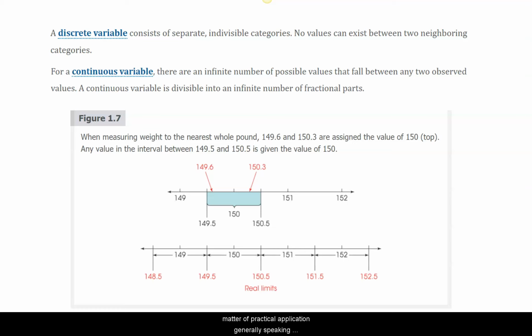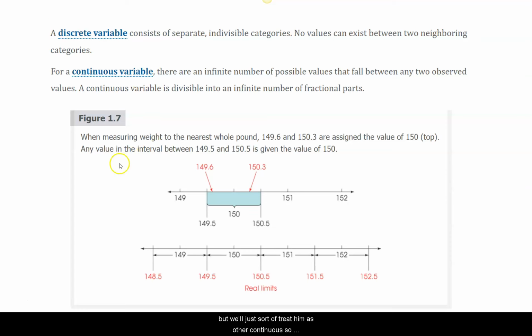Generally speaking, everything that we do will be considered to be continuous, even if it's quiz scores or something like that that would appear to be discrete, but we'll just sort of treat them as though they're continuous.